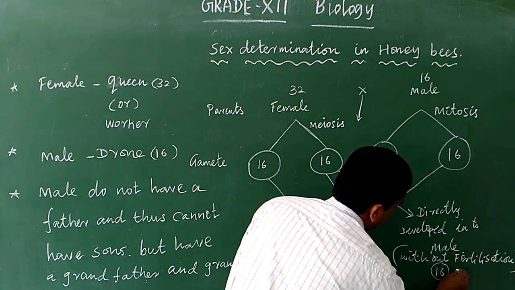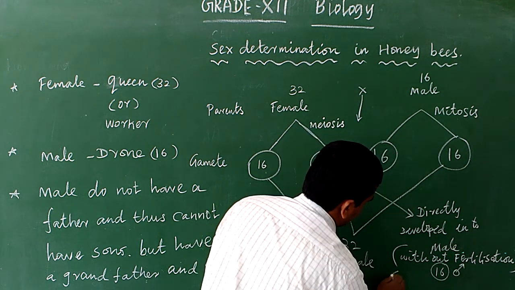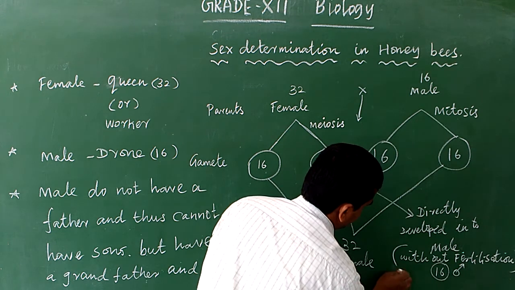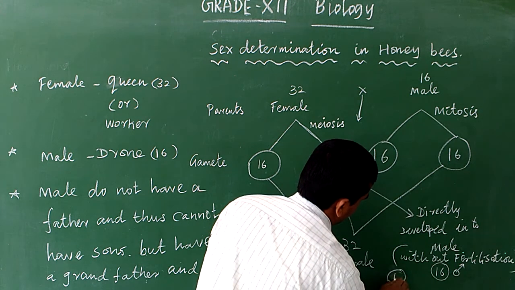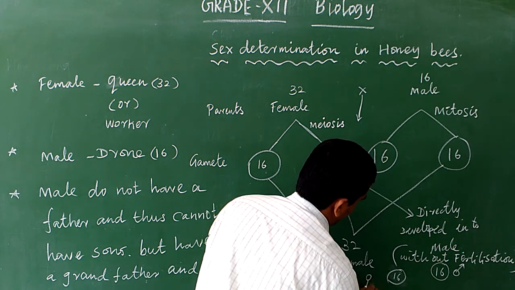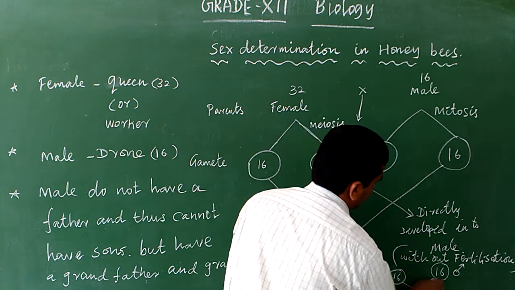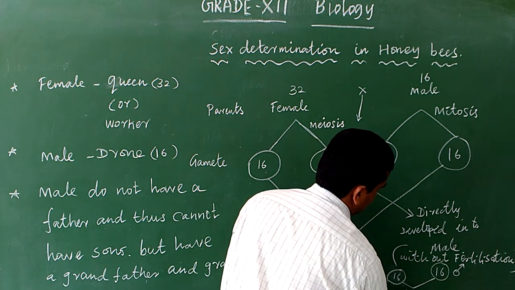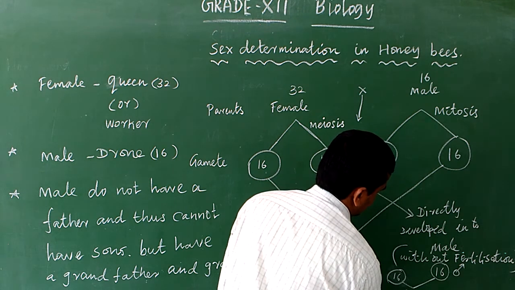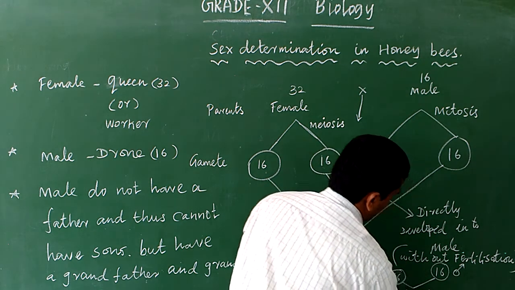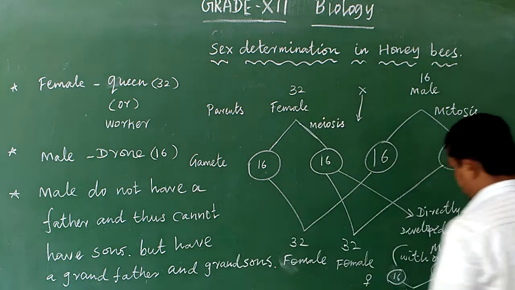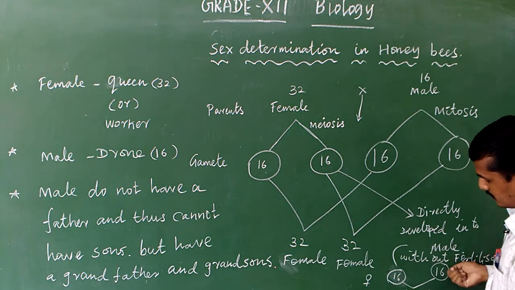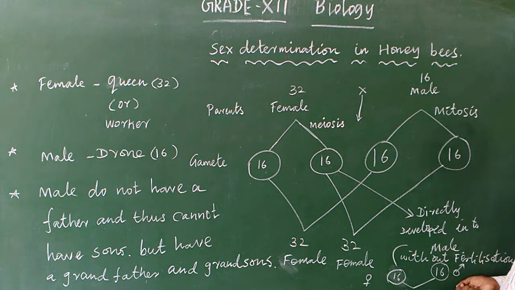This is the male gamete and this is the female gamete, with 16. So 16 plus 16 is 32. 32 means what? The female. So the male gamete fused with the female gamete produces only a female child, not a male child.